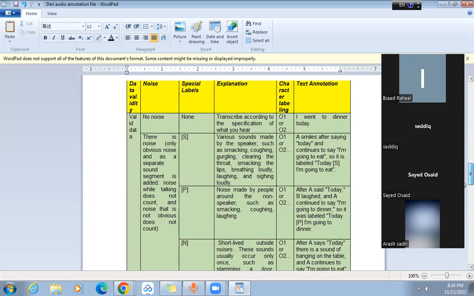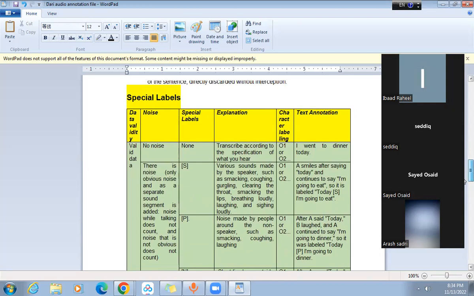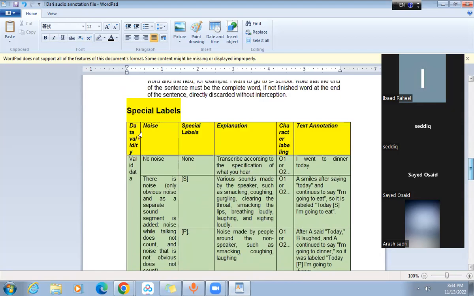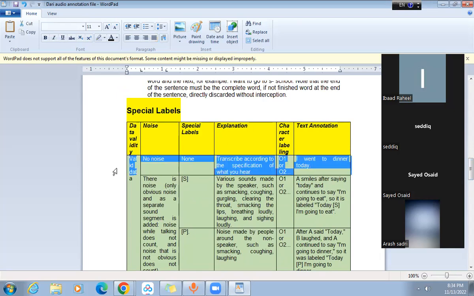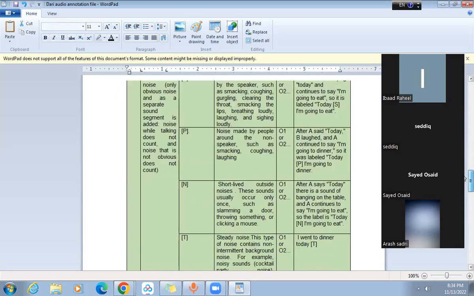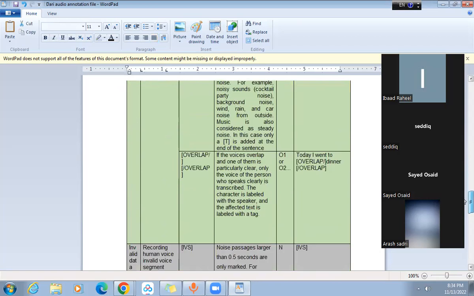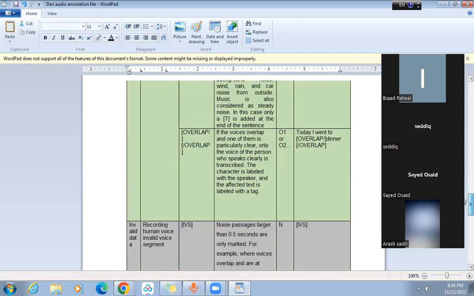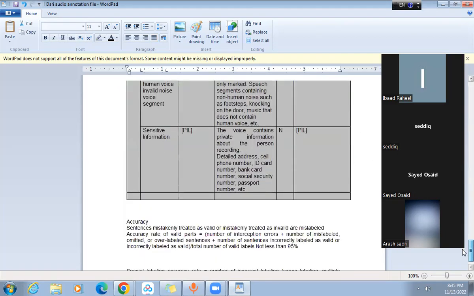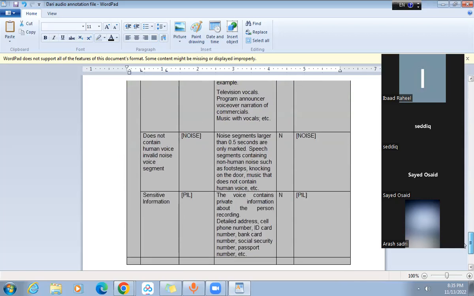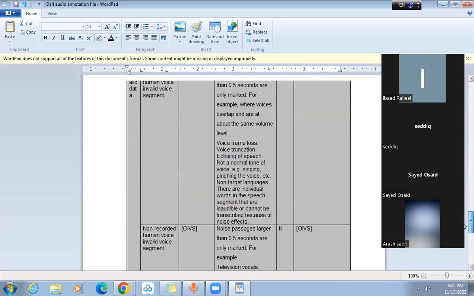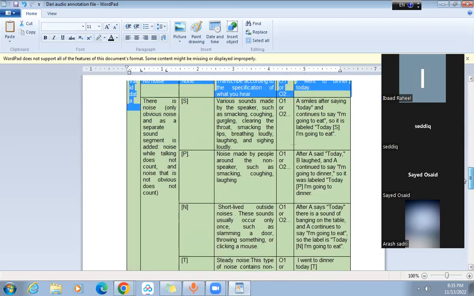We have now special labels. So for the special labels, those tags which are marked in the green color are for the valid noise. If you are making a segment and it falls into the category of the valid one, you need to use the tags from this line. But if there is an invalid section, you need to use these tags. I will let you know how you will be using these voices.